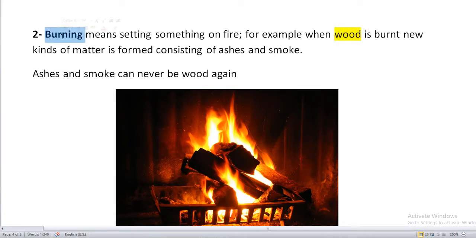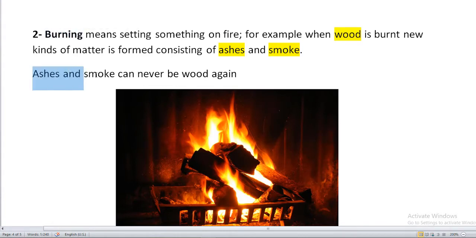You burn it, and it changes. New kinds of matter are formed, consisting of ashes and smoke. So when you burn wood, it becomes ashes and smoke. That means new kinds of matter is formed. How are new kinds of matter formed? By burning. So now we studied two types of changes, changing by cooking and now changing by burning.